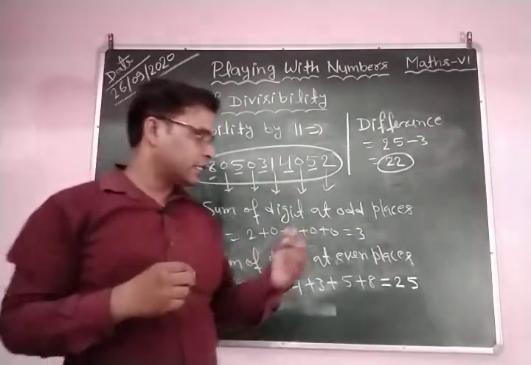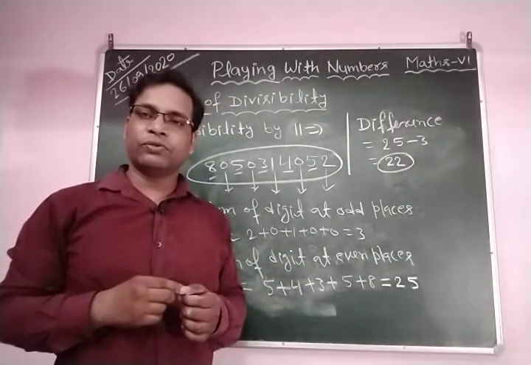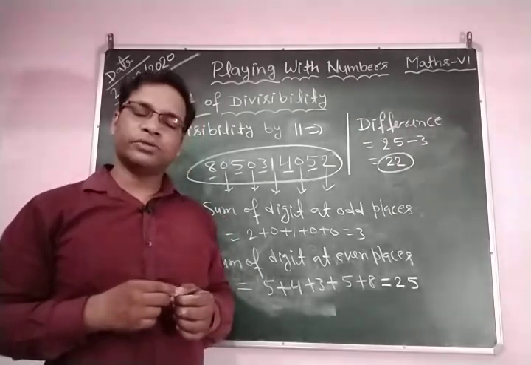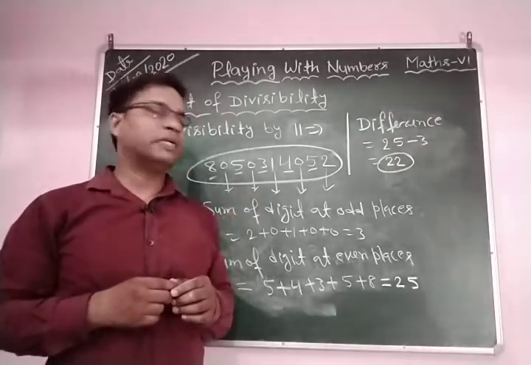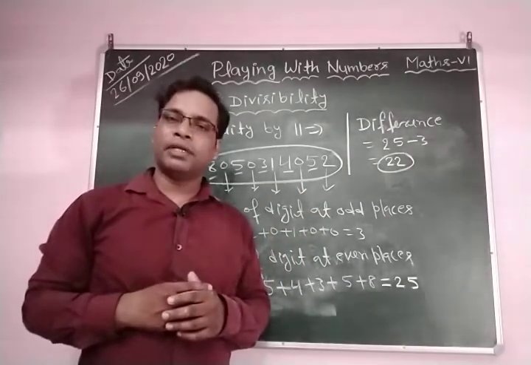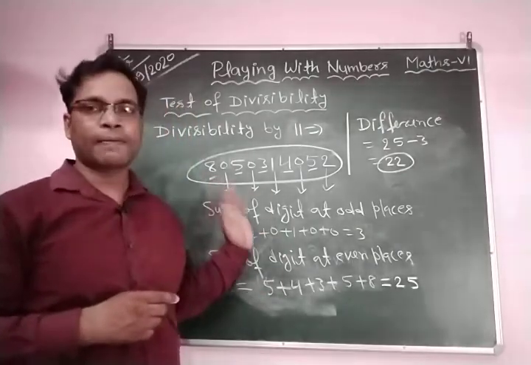Okay, before this we took the first example where we found that the difference is 2. This is not 0 and not a multiple of 11, so that number is not divisible by 11. But in this case you can see the difference is 22. 22 is a multiple of 11, or divisible by 11, so you can say this number is divisible by 11.